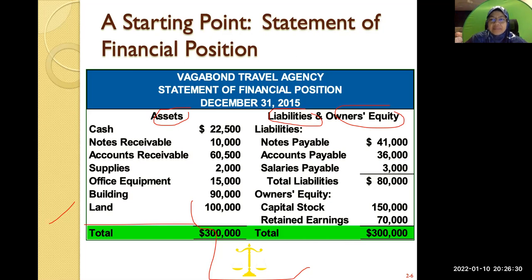Current asset means anything that you can convert into money within 1 year. But your long-term asset or non-current asset, for example, your office equipment, your building and land, it's not easy for you to convert into money. So that's why we call it a non-current asset.